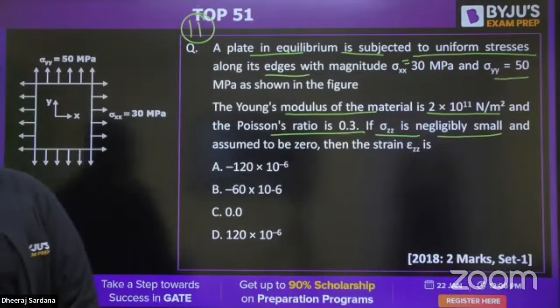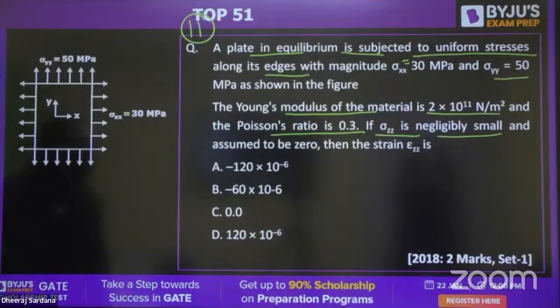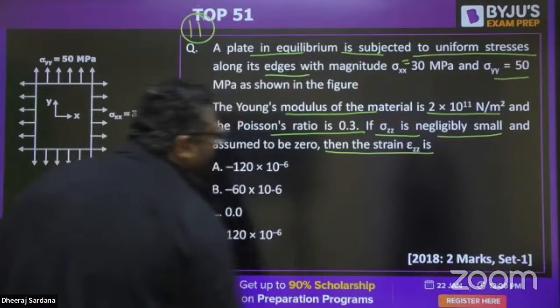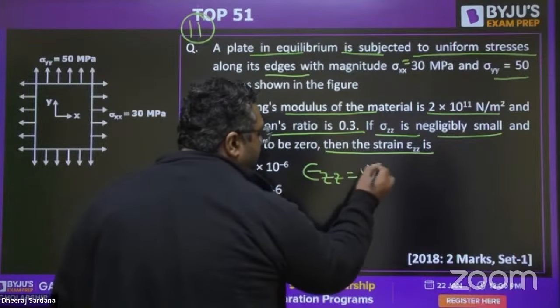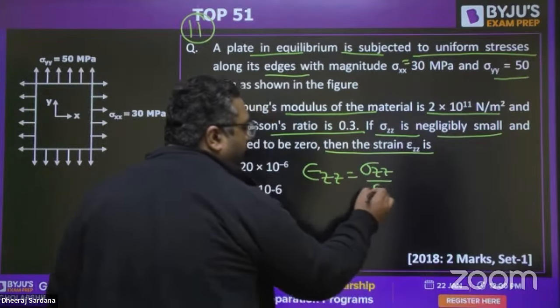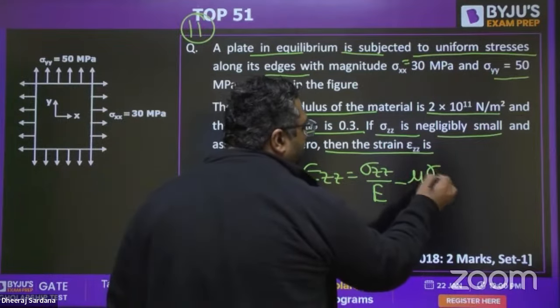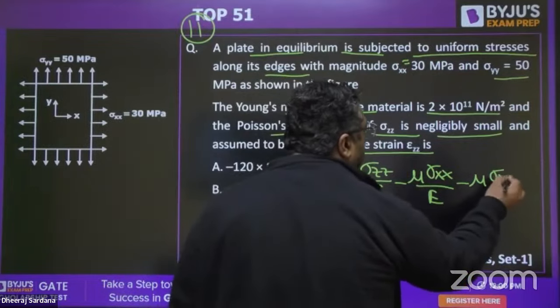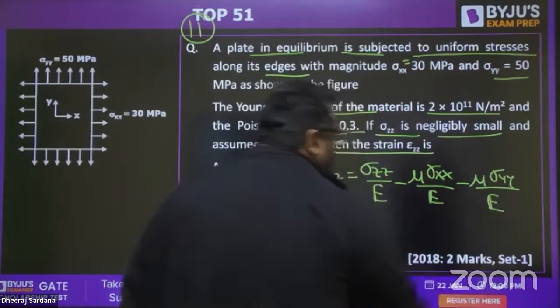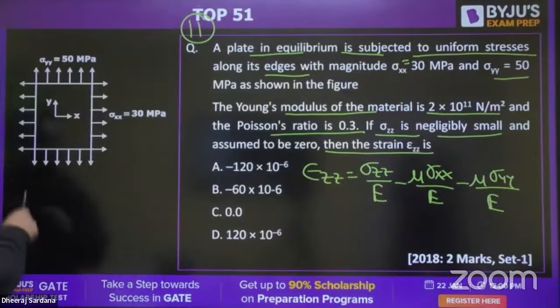You can assume the stresses in the third dimension to be 0. You need to find the strain in zz. You know that strain in zz can be written as sigma zz upon E minus mu times sigma xx upon E minus mu times sigma yy upon E. And they have given sigma zz to be 0.